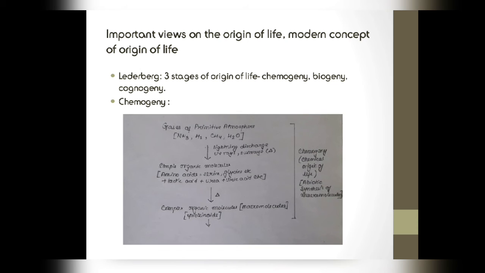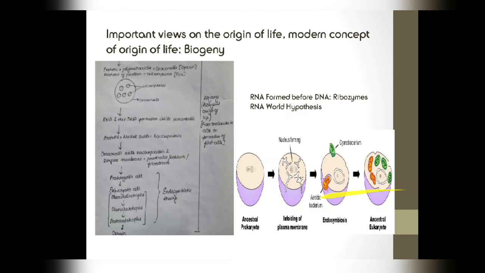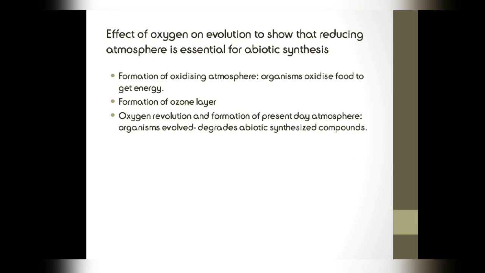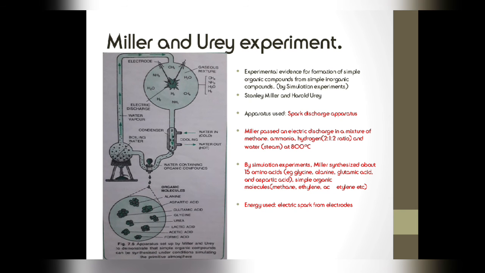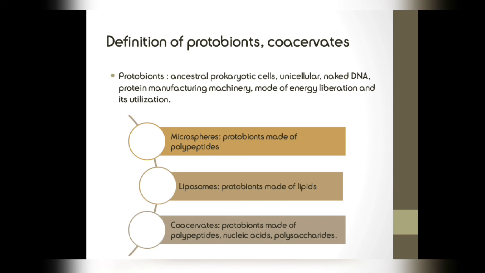So now we have seen chemogeny, biogeny and cognogeny, and the steps in detail. Now we are going to see some terms in detail which you have studied, like proteinoids, coacervates and microspheres. We have also seen the effect of oxygen, abiogenesis, biogenesis, the Oparin-Haldane theory, and Miller and Urey's experiment to explain the Oparin-Haldane theory. We are also now going to see the definition of some terms.